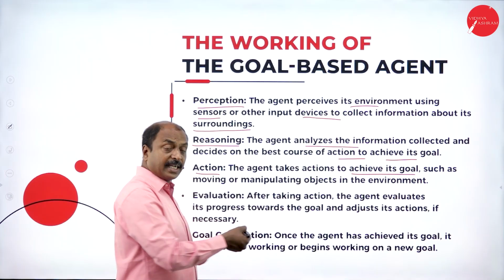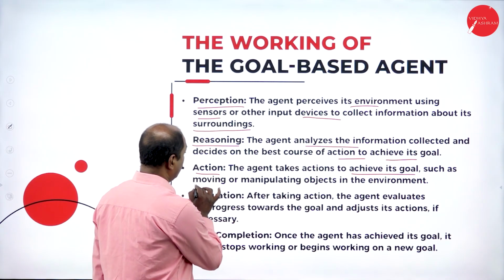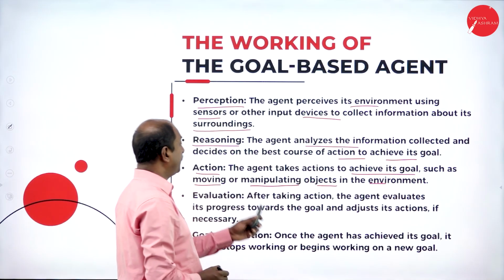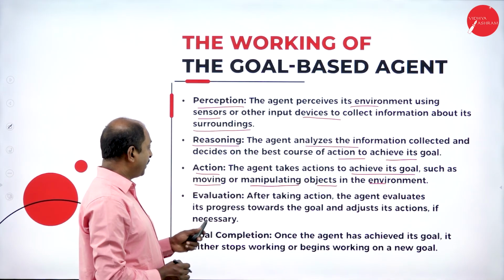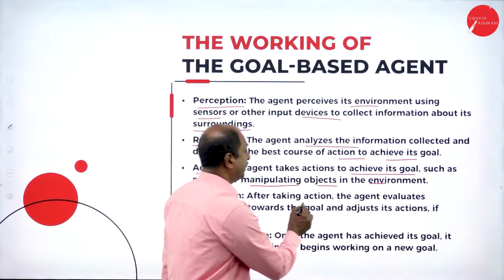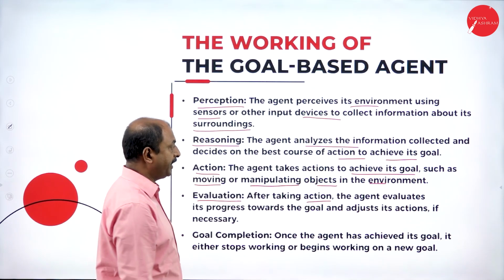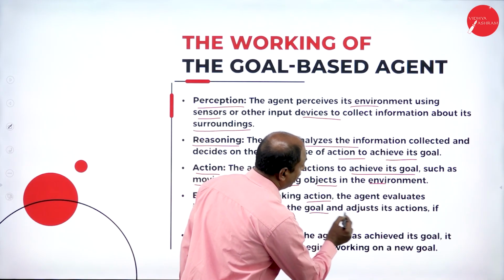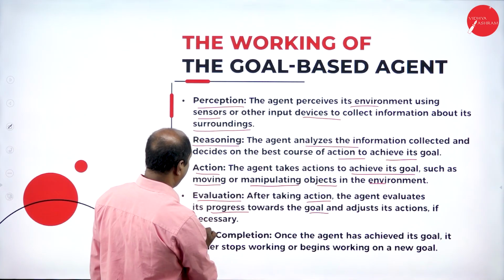So what would the action be? Maybe moving or manipulating objects in the environment. These are different types of actions. Next one is evaluation. After taking action, the agent evaluates its progress towards the goal and adjusts its action if necessary.